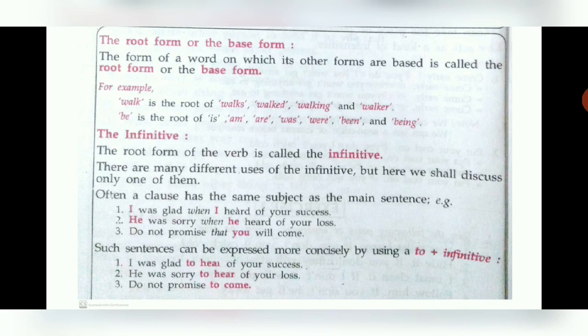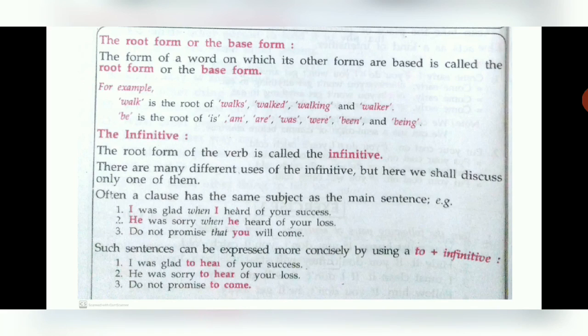Now see the first sentence. I was glad when I heard of your success. Now here a clause has the same subject. Now subject is I and again there is one more subject. Again it is repeating I. Second sentence, he was very sorry when he heard of your loss. Again you can see a clause has the same subject as the main sentence. Third, do not promise that you will come. Again here you can see do not promise that you will come.